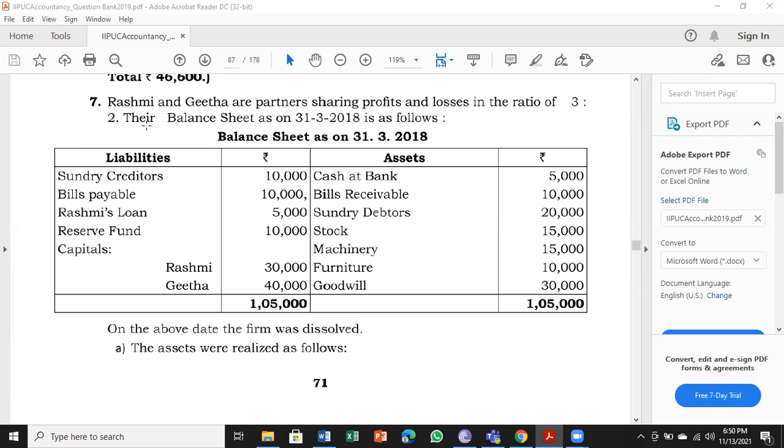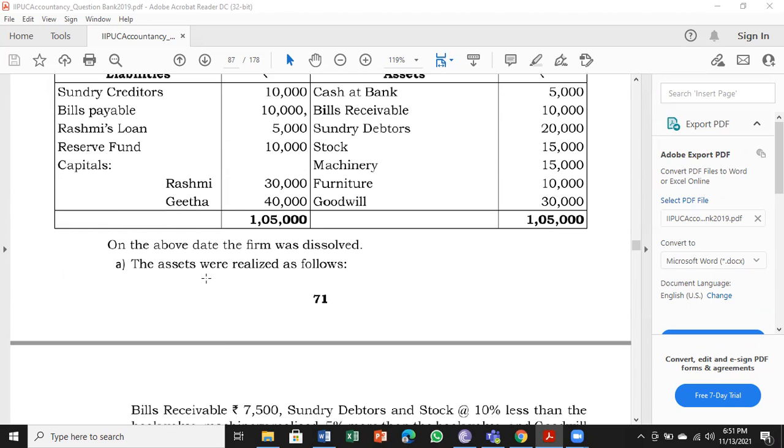Rashmi's loan, remember Rashmi is a partner. Look at the partner's name and try to understand whose loan it is. So Rashmi is a partner. Partner's loan will come straight away in the bank account, credit side. Then reserve fund is shared among the partners in the partners capital accounts. Then you have partners capital, Rashmi and Geeta.